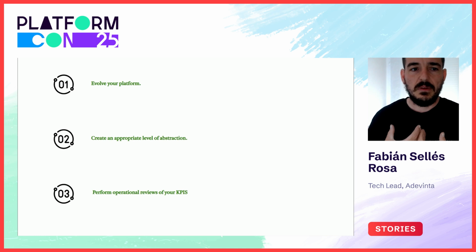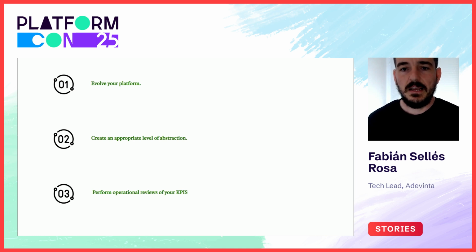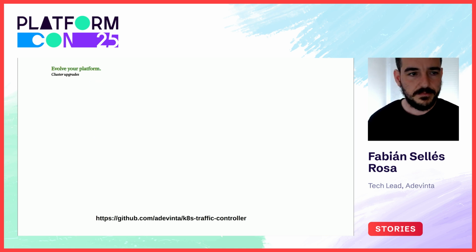During this journey, my team and I learned three key lessons that help us navigate all the changes: evolve your platform, create an appropriate level of abstraction, and perform operational reviews of your key performance indicators. Evolving your platform will help you modernize your cluster and accommodate changes. Evolution has multiple aspects, but I'm going to discuss the most frequent evolution when talking about Kubernetes clusters, cluster upgrades.